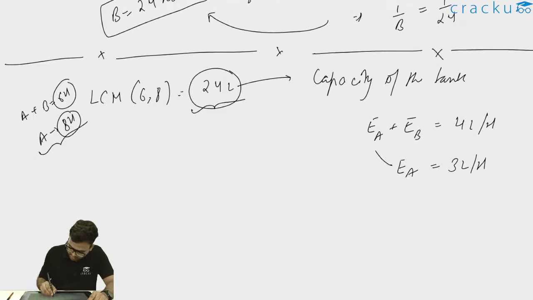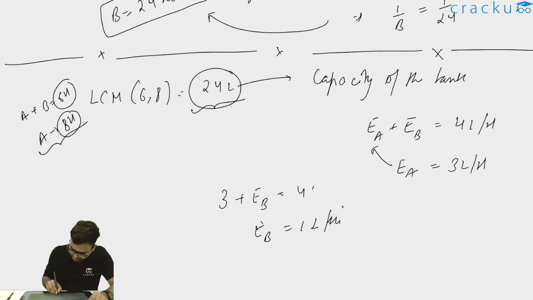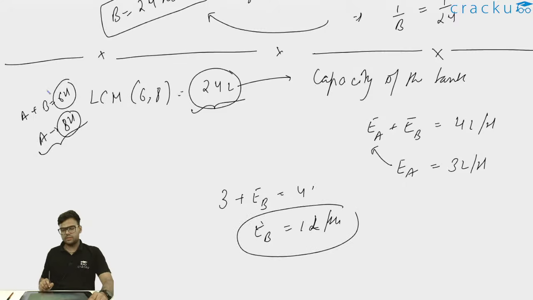Now in this, we can substitute the value of EA is equal to 3 liters per hour. So I can write 3 plus EB is equal to 4 liters per hour. So I can write EB is equal to 1 liter per hour. That is, efficiency of pipe B is 1 liter per hour.